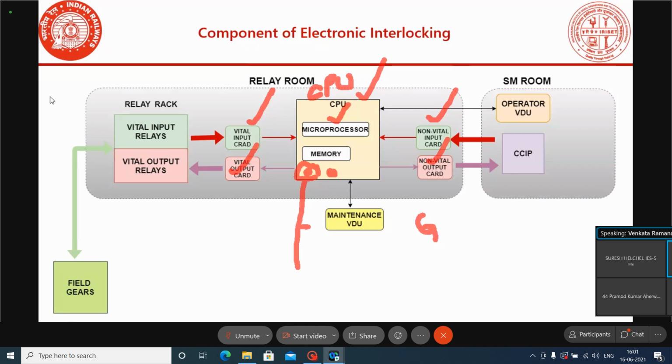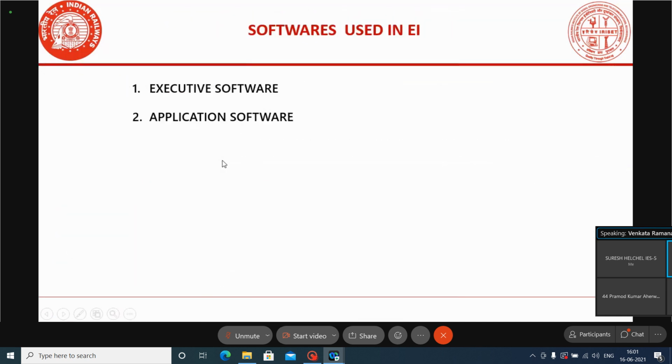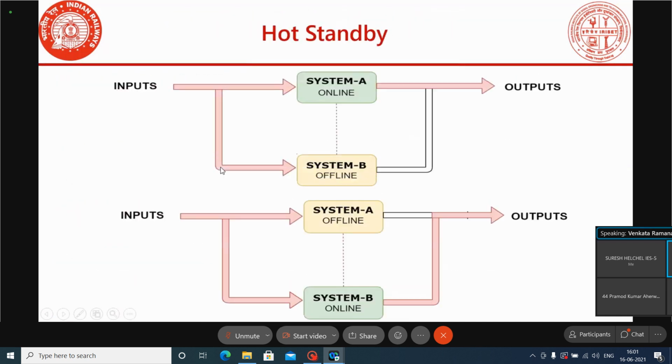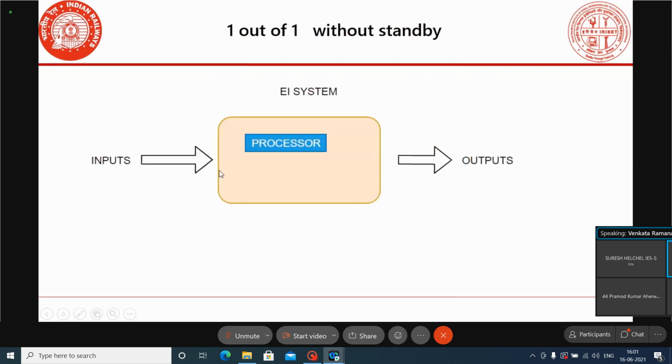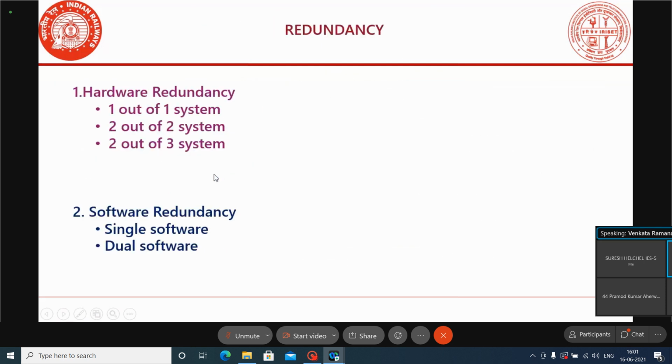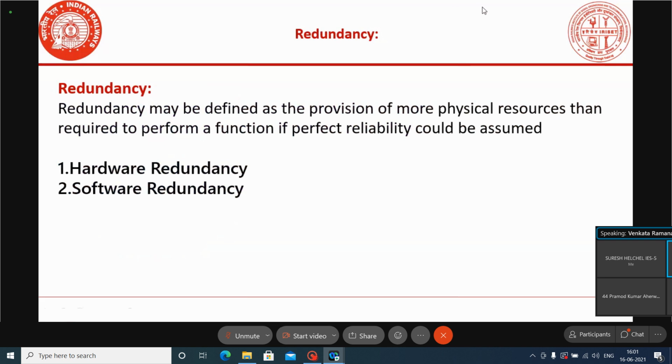For that reason, OEMs make the system fail safe. They go for redundancy in the hardware, for the processor. In software, they go for redundancy for the executive software, not for the application software. The application software is simple logic, but the executive software is the decision making software, so only there they go for redundancy. It may be hardware redundancy or software redundancy.